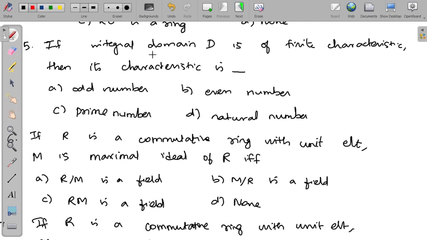If integral domain D is of finite characteristic, then its characteristic is a prime number. So finite characteristic means ma equal to 0 with a not equal to 0 gives m equal to 0 is the condition for finite characteristic. So if it is an integral domain, then its characteristic is a prime number.